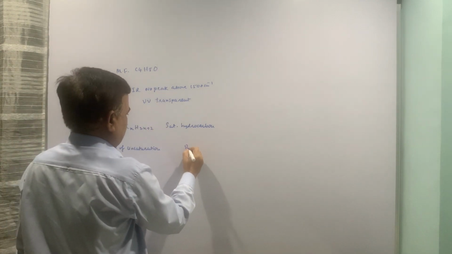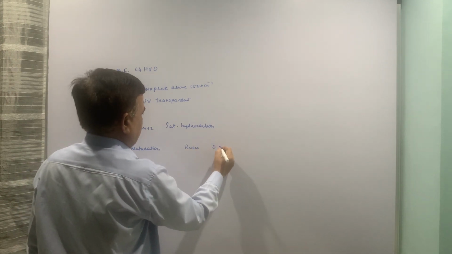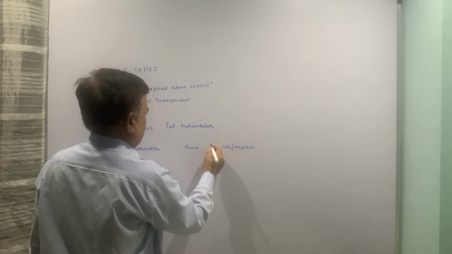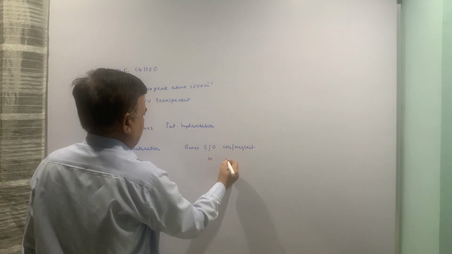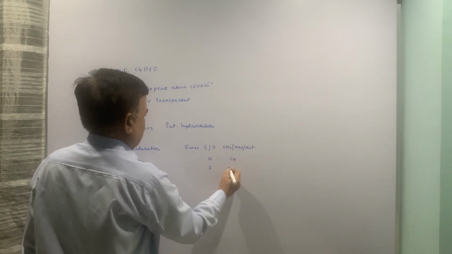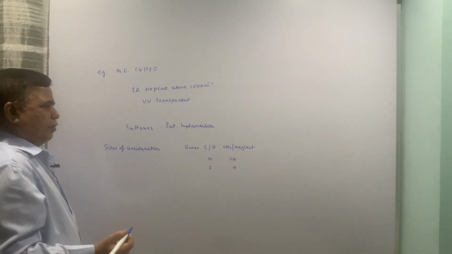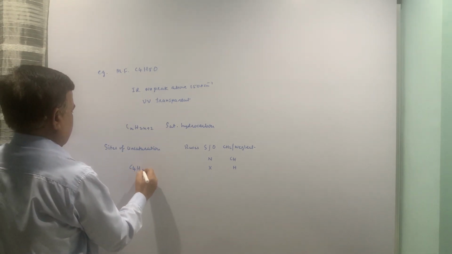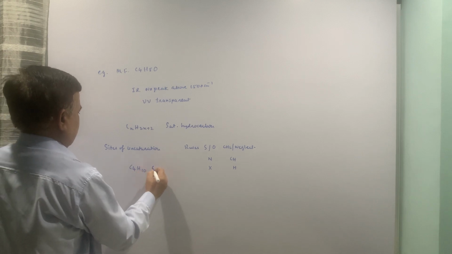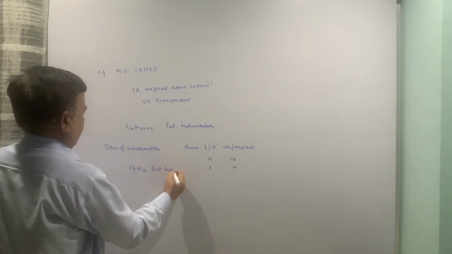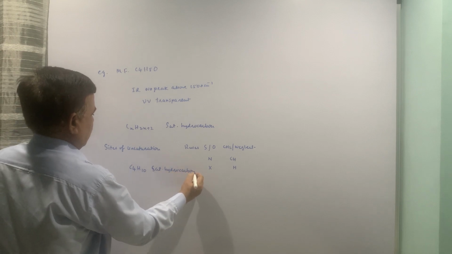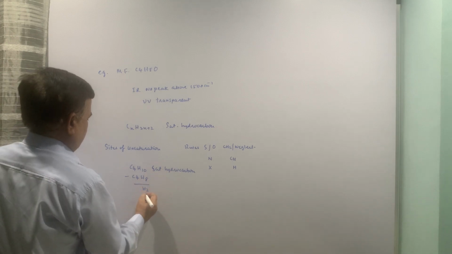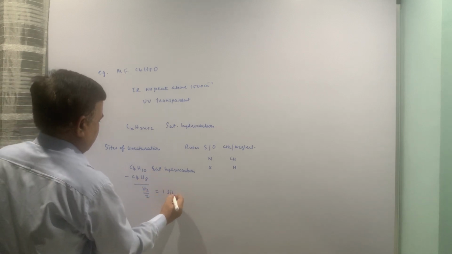Now some rules: for oxygen, either you put CH2 or neglect it. For oxygen and sulfur, neglect; for N, CH. These are the rules. Now for this it will be C4H10, a saturated hydrocarbon. For C4 you have to subtract, so we get one site of unsaturation.